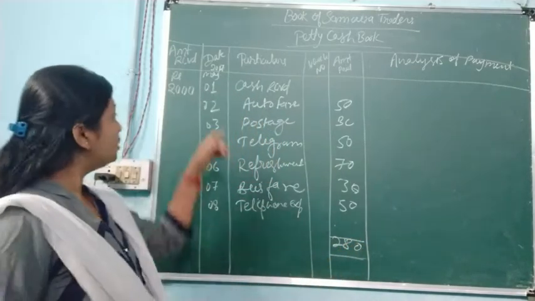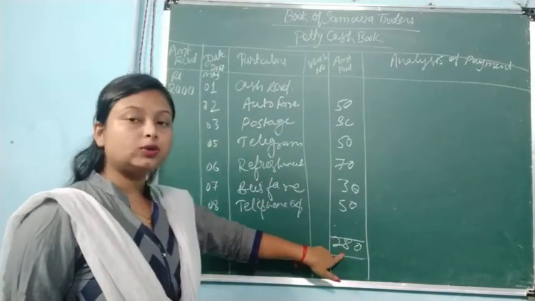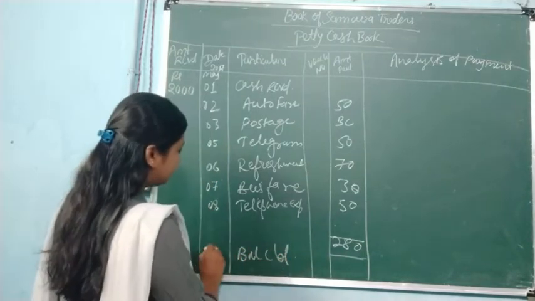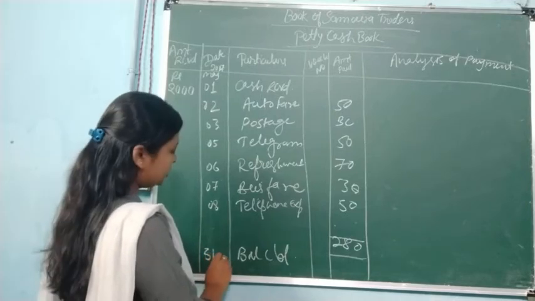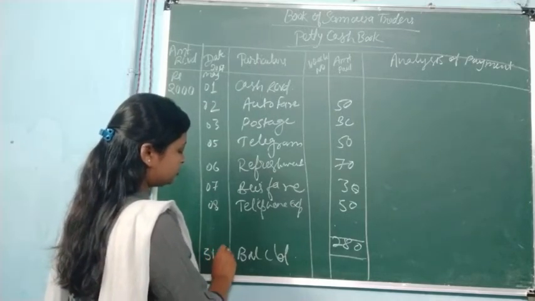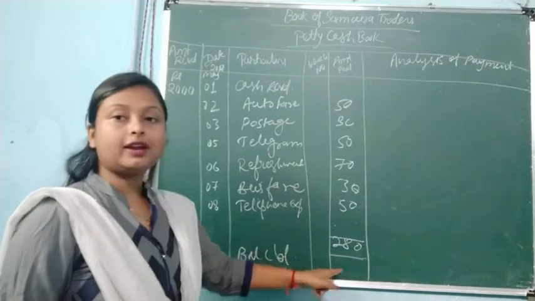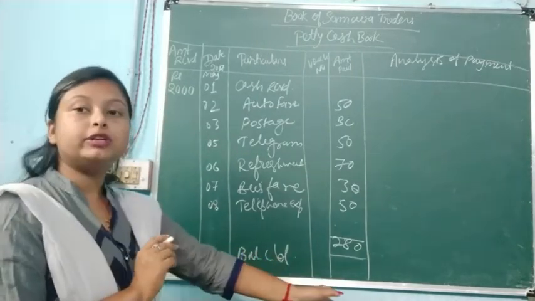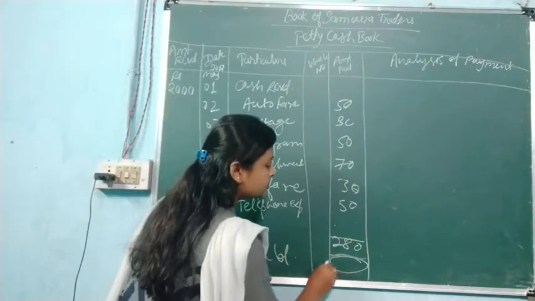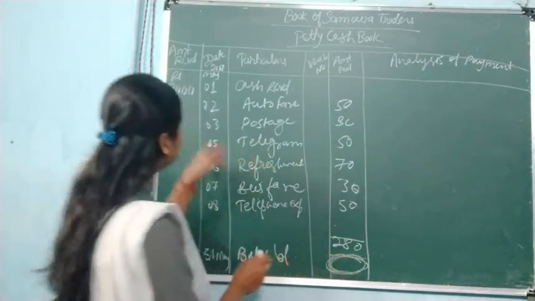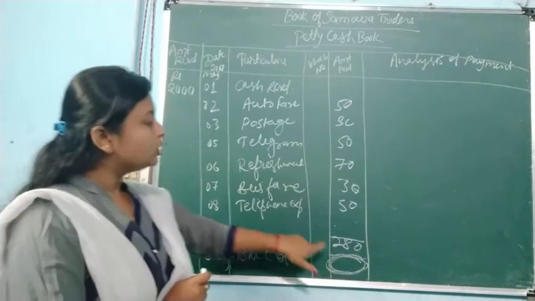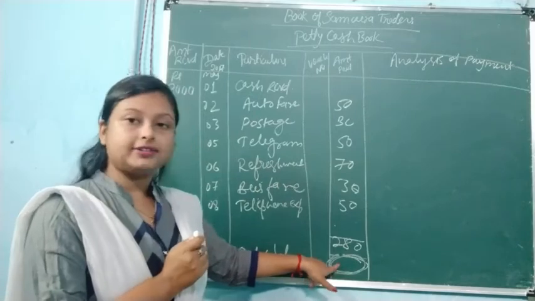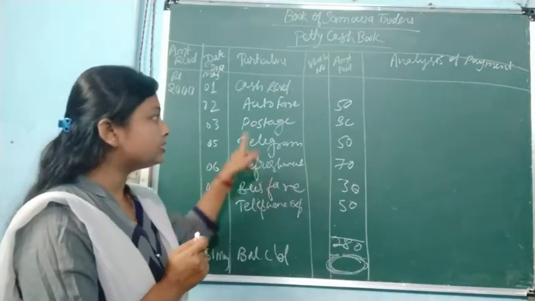So in 2000 you will subtract 280 and the balance c/d will come out on the last date of that month, 30th May, 31st May, whatever the date is, and here you will write down the balance c/d, and in the next month you will write down the same amount as b/d. Whatever the difference will come, here you are going to write down: 2000 is your balance, 280 is your expense, the remaining amount you are going to write down here. I suppose that this is clear.